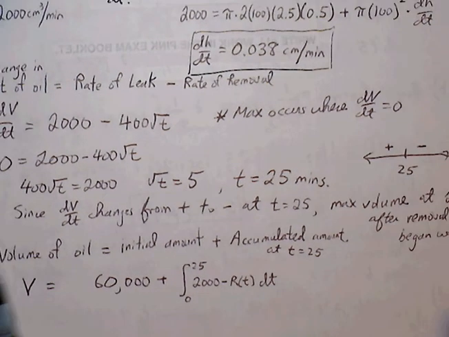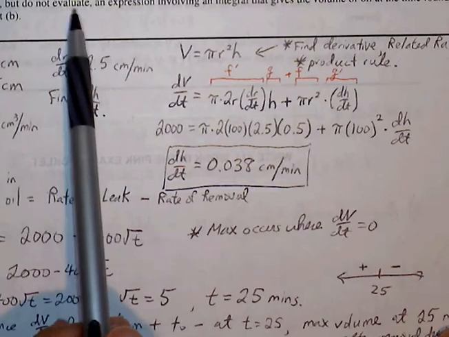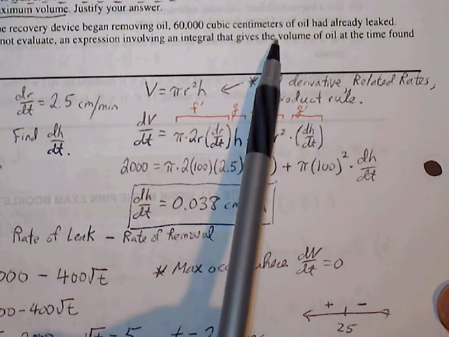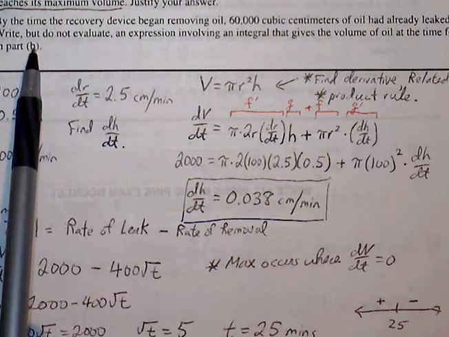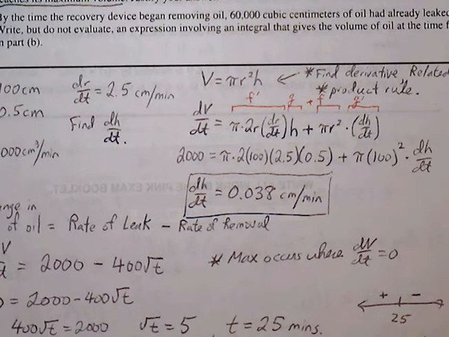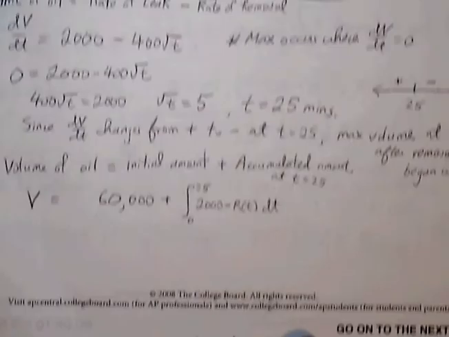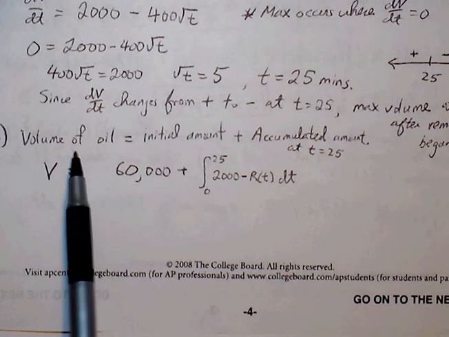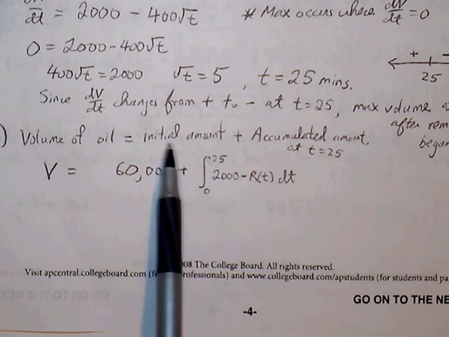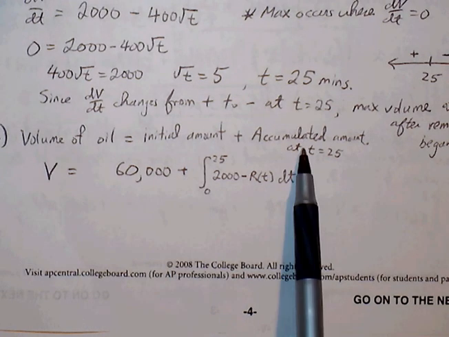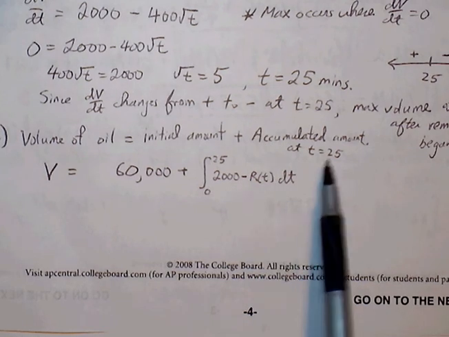Okay, part C. By the time the recovery device began removing oil, 60,000 cubic centimeters of oil had already leaked. Write but do not evaluate an expression involving an integral that gives the volume of oil at the time found in part B. So in words, the volume of oil on the scene is equal to the initial amount that accumulates before the device arrives on the scene, plus the accumulated amount at t equals 25.